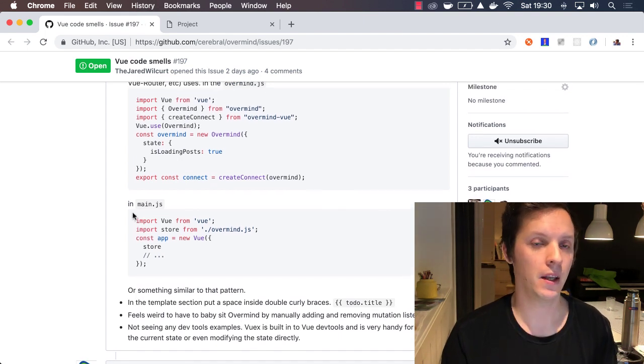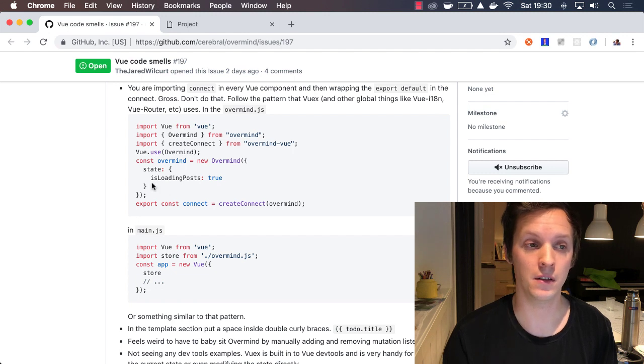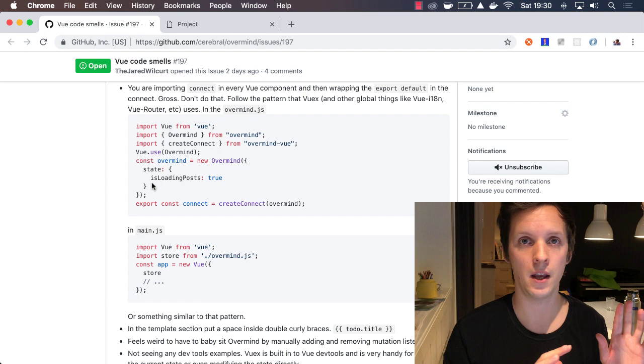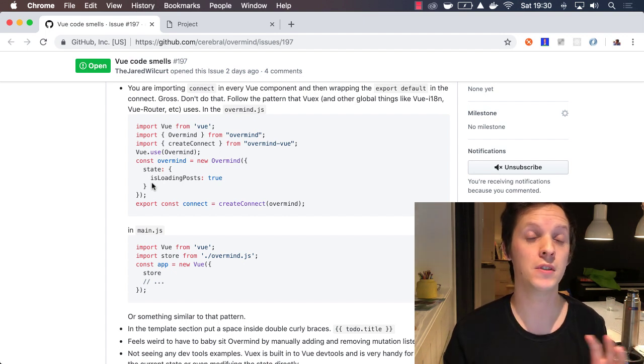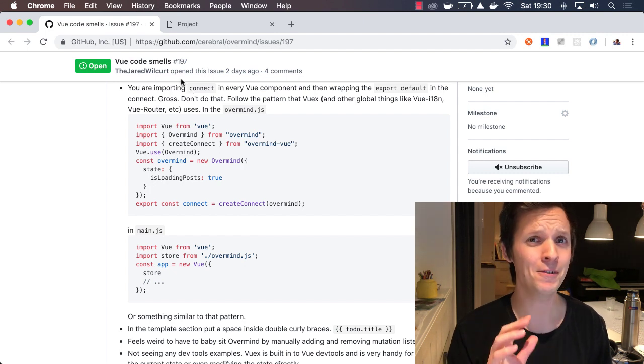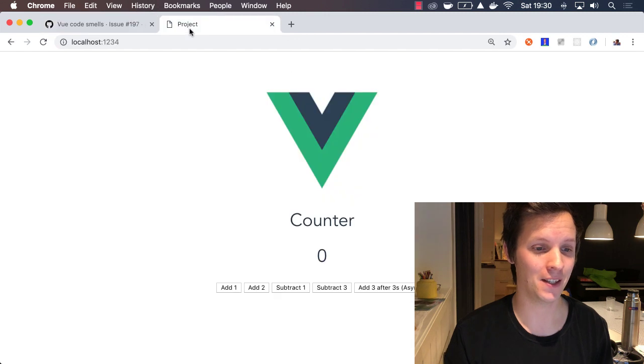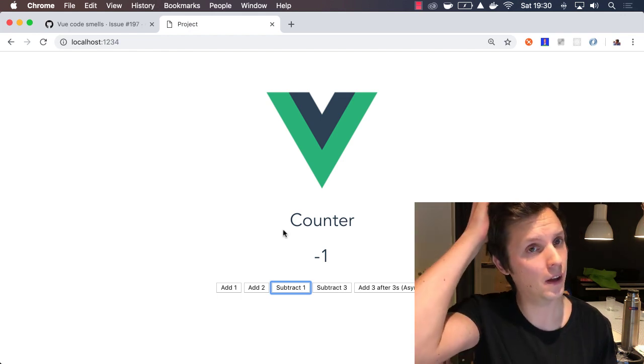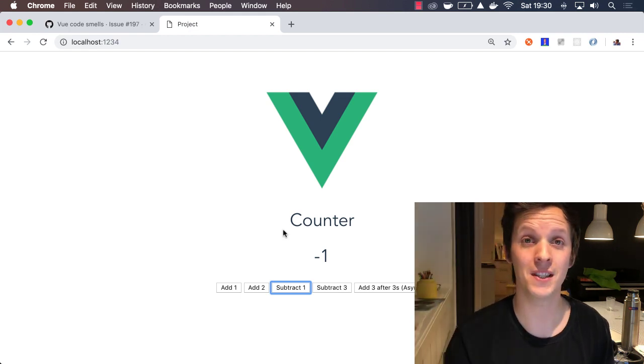So I took this feedback and I created something which I think is awesome. And the way we're going to look at this is that I have an example with Vuex, and we're going to see how this will work with Overmind instead. I haven't prepared this at all. I just have the example running. It's the counter example. And hopefully we can refactor this to Overmind with this new fix, and you will see why it's awesome.